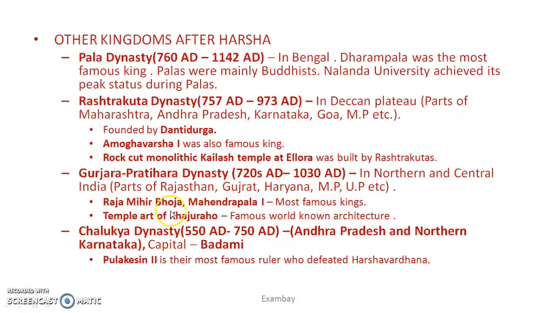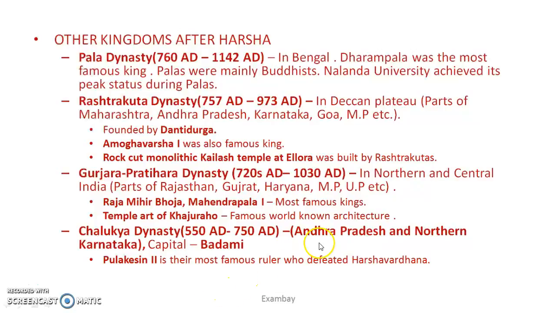Okay, but remember Raja Mihir Bhoja, most important king. And we credit most of the temple art of Khajuraho to Gurjar Pratihara dynasty during the rule of Mihir Bhoja. Okay, then there is a road by the name of Gurjar Samrat Mihir Bhoja in Delhi also. So he is very important, very famous. It has been recently named.